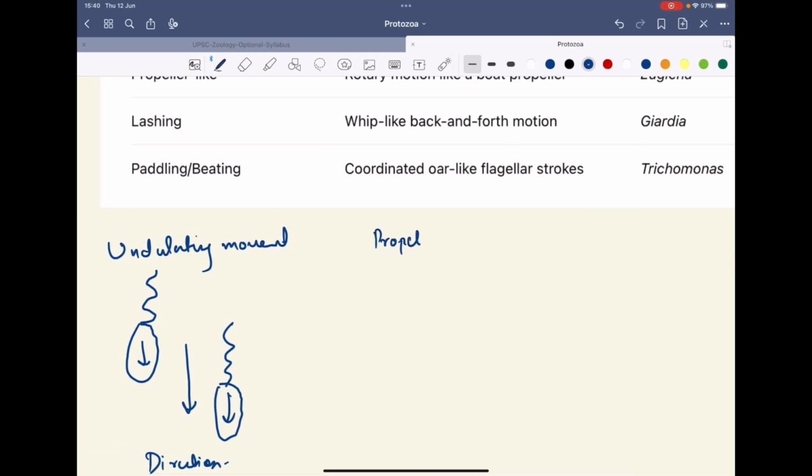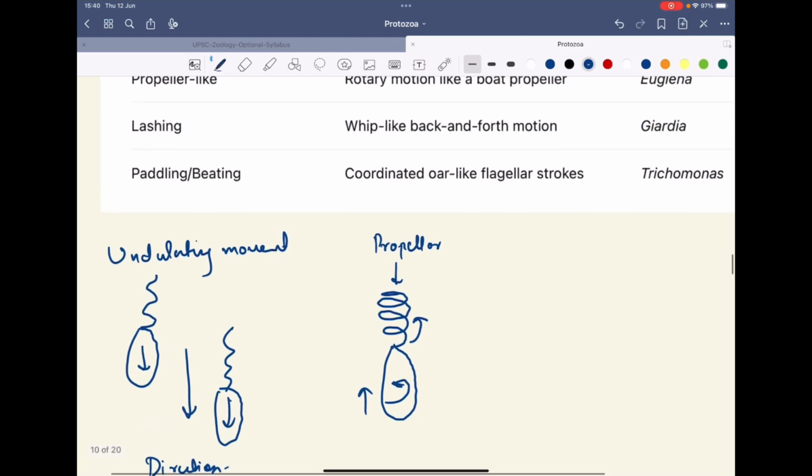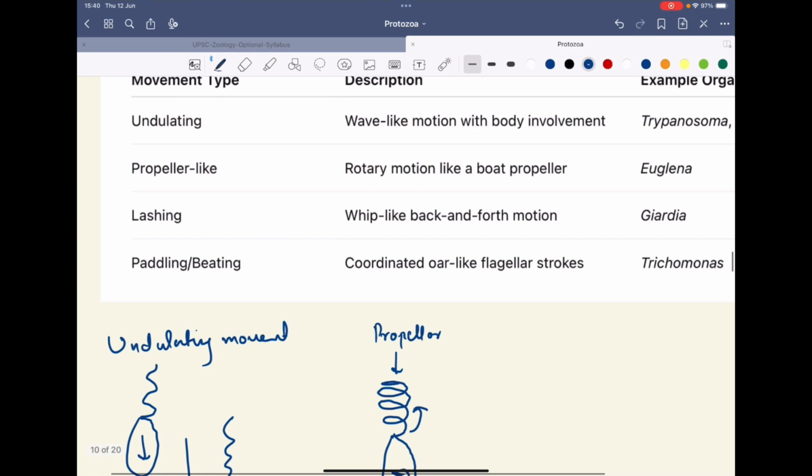Then there is propeller motion. Here the flagellum acts like a propeller. So this flagellum acts like a propeller, and then it shows a rotary motion like a boat propeller.